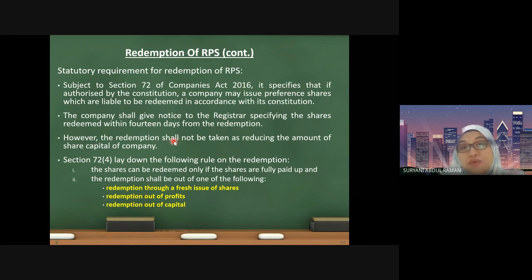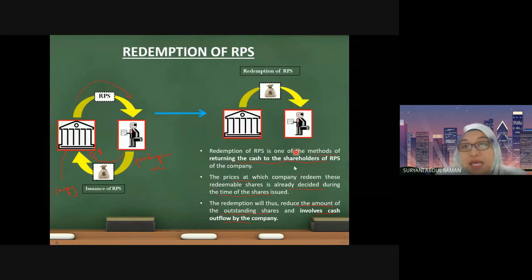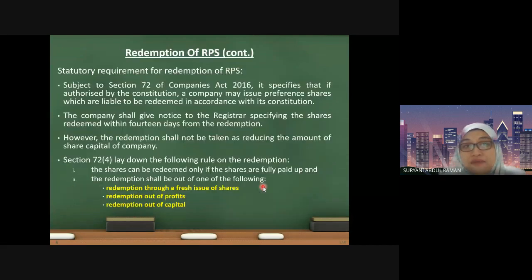Because when you issue the redeemable preference shares, it is compulsory for you to repay the money to the shareholders, and we know that the implication is that when we make the redemption, we will reduce the amount of the outstanding shares. However, according to the act, the redemption shall not be taken as reducing the amount of share capital.